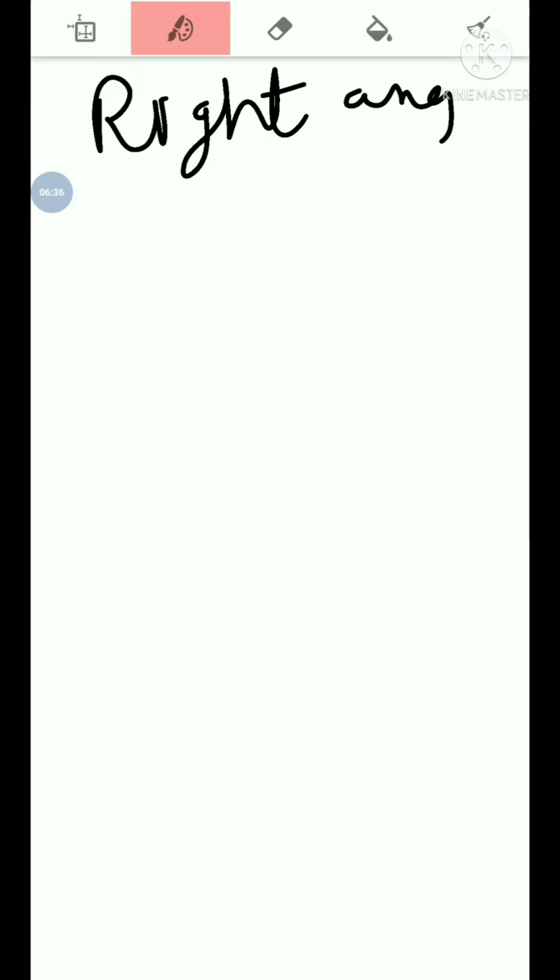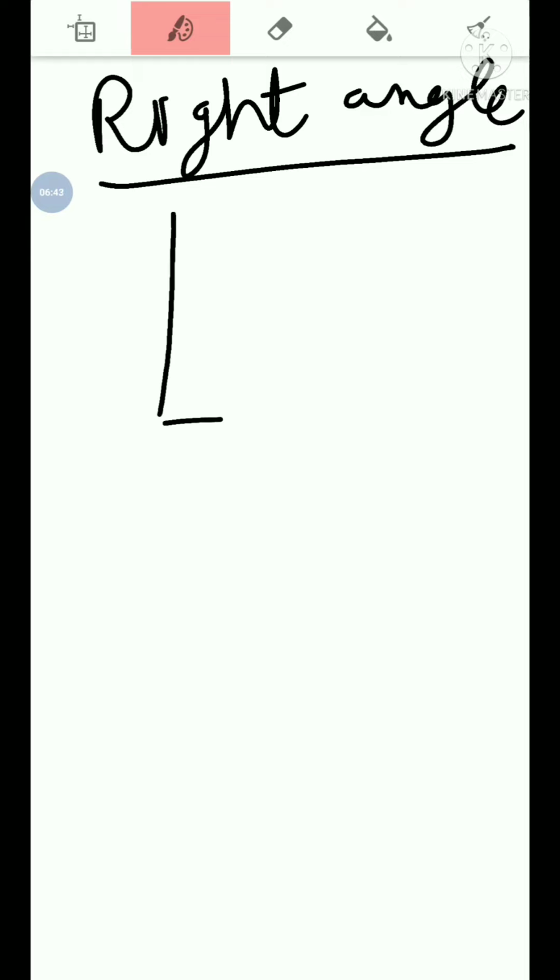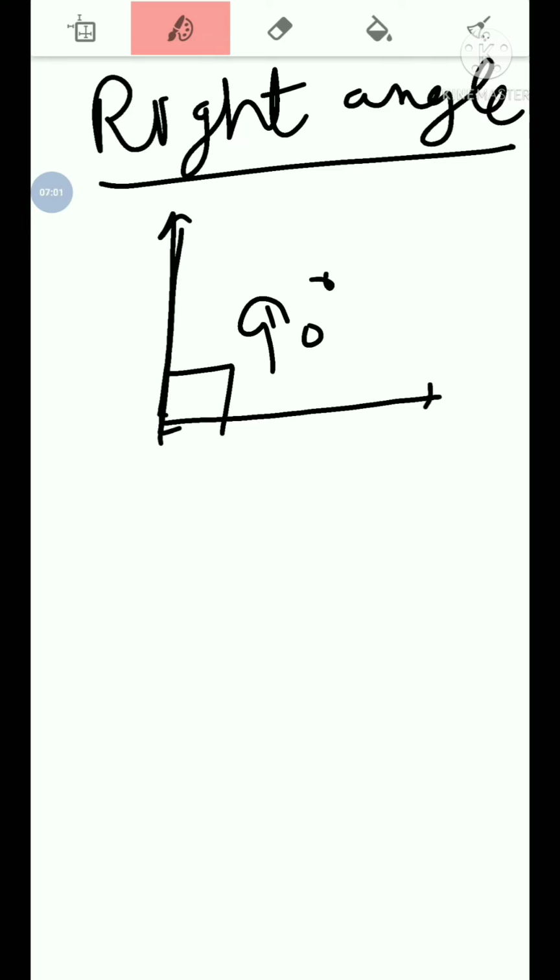Okay. The second one is our right angle. What is a right angle? The angle which is equal to 90 degree. The angle whose measure is 90 degree is called a right angle. Now we can see both lines are perpendicular to each other. Then it makes an angle of 90 degree. So this is a right angle.